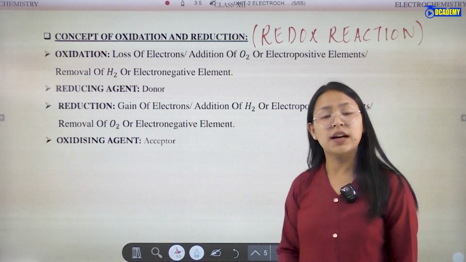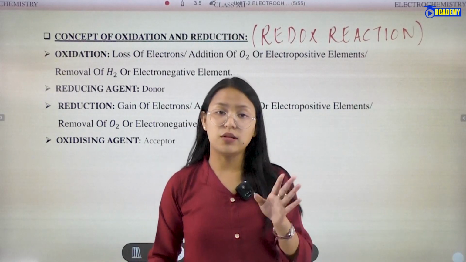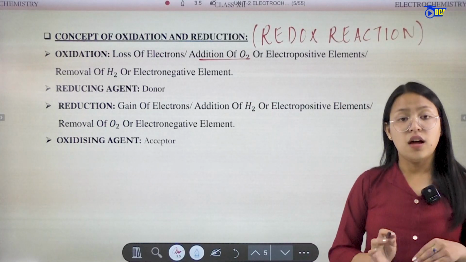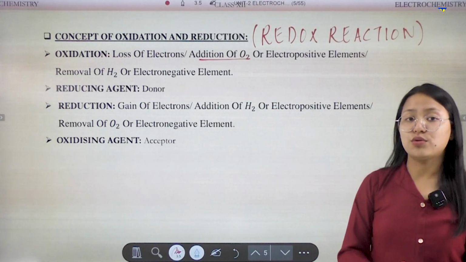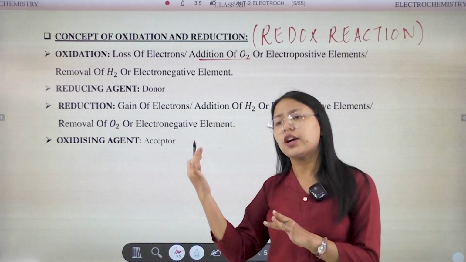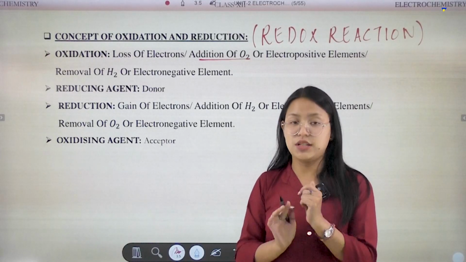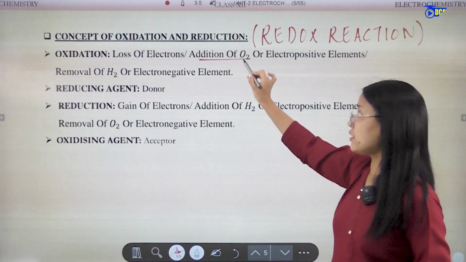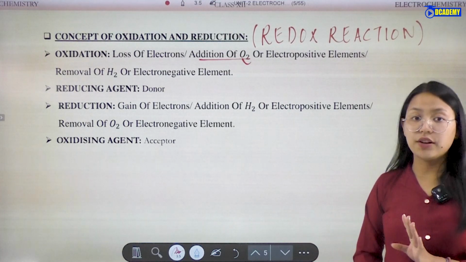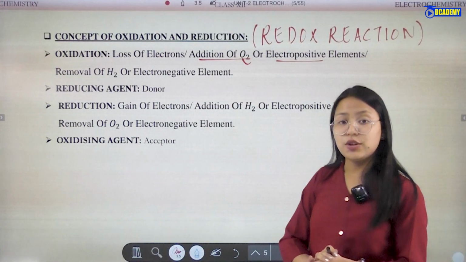Let's see some examples. Oxidation is loss of electron. Another definition is addition of oxygen. In a reaction where oxygen is added, it is termed as oxidation. Here oxy means oxygen. Oxygen is electropositive in nature.